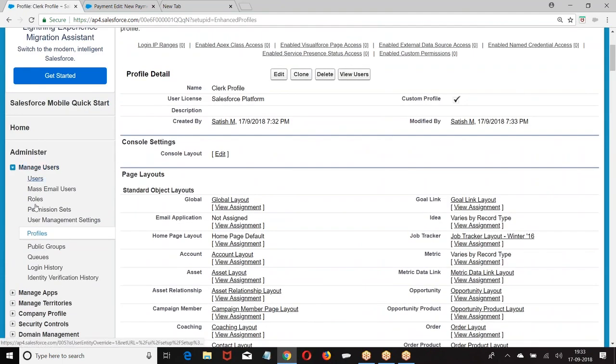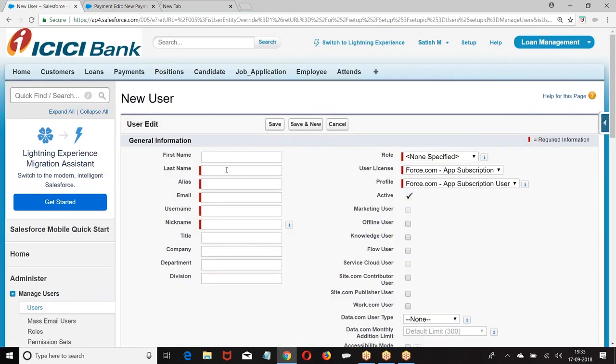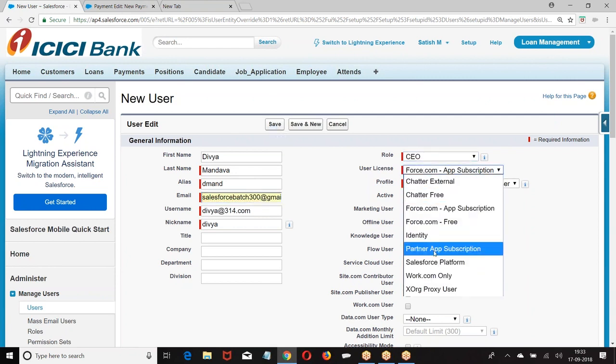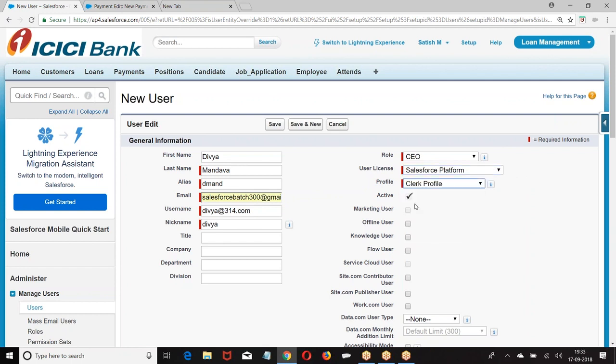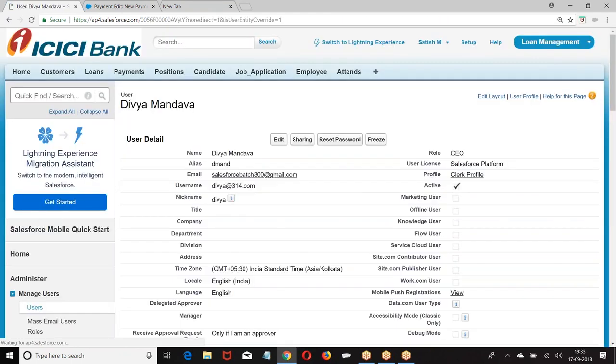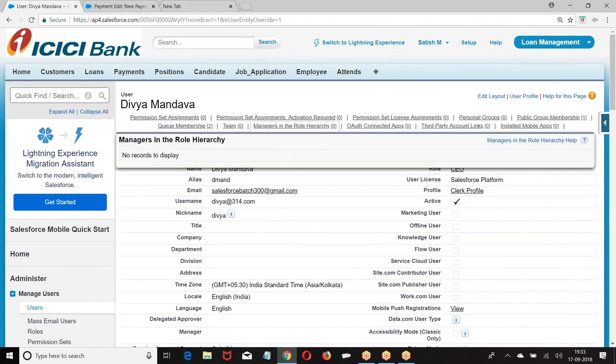Let us create one user. Now I create a user.